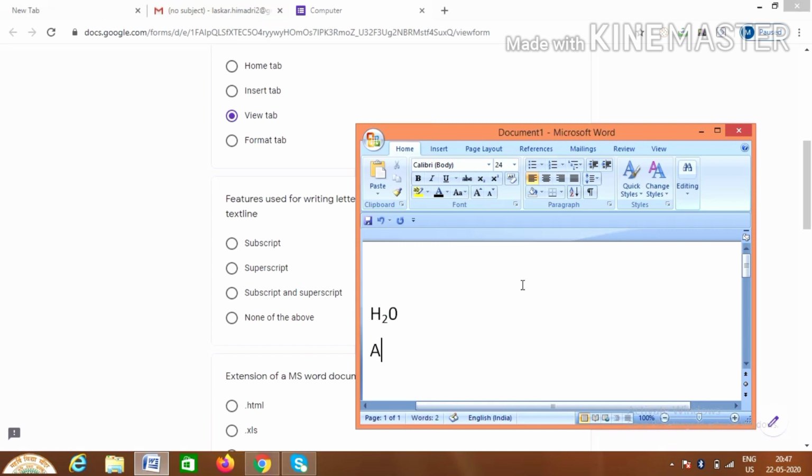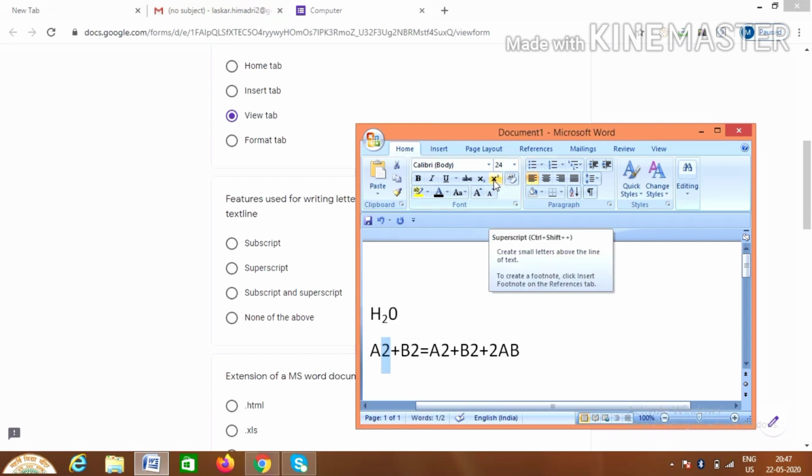So a square plus b square equals a square plus b square plus twice ab. Now these squares we need to make appear a little bit above a. So we will click on what? Superscript. Click. See, it is going. So like that we can do all.